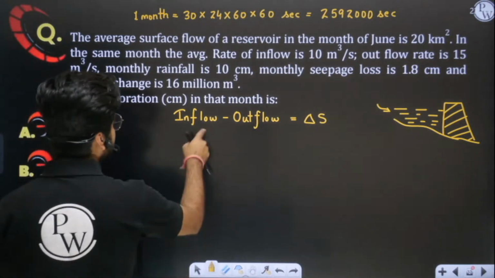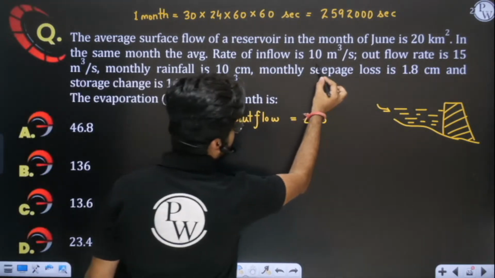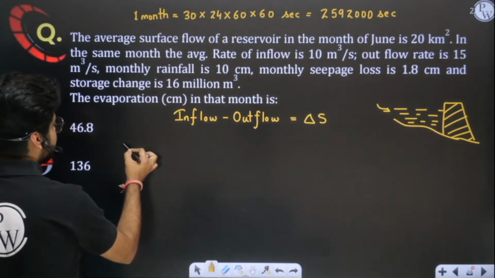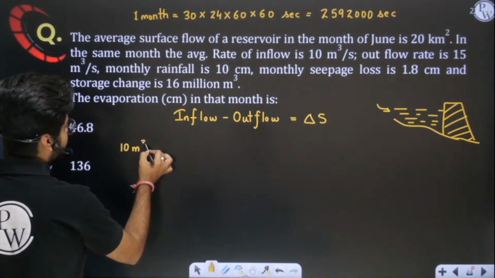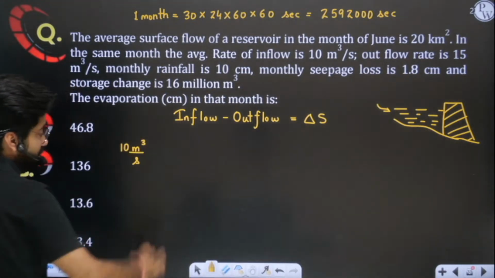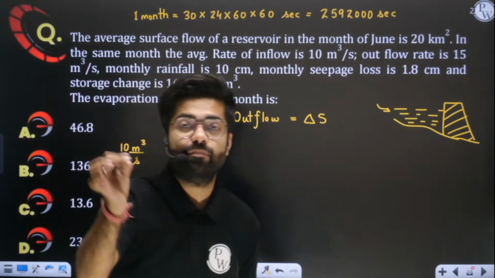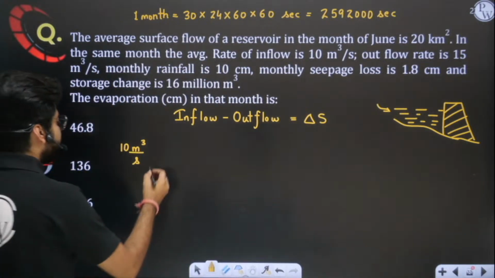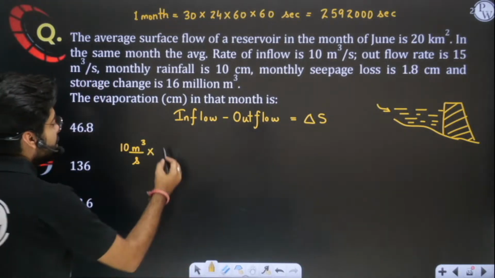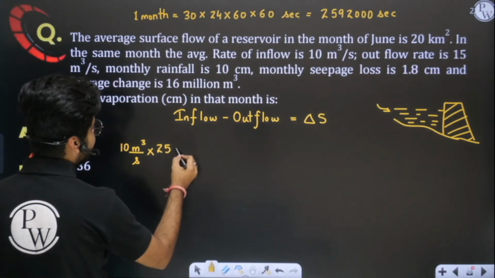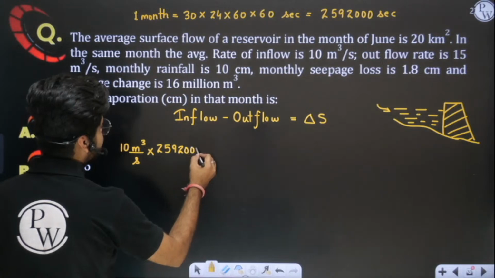Understood, sir? Now in the inflow part, 10 meter cube per second of water is flowing inside every second. Then in the entire month, how much will be the total volume of water getting inside? I will multiply it by 2592000 seconds.